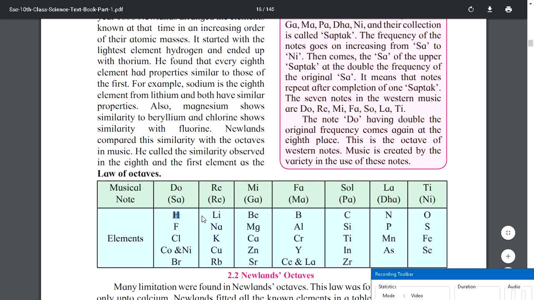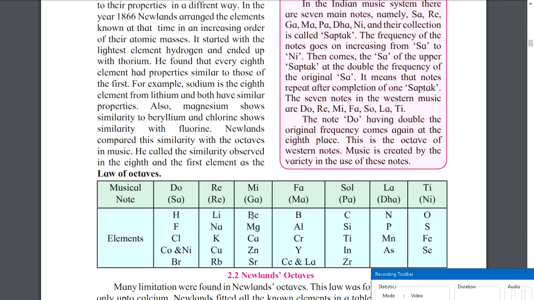So yeah, okay. Then lithium. If you don't know the name, it is completely fine. Just listen to what I am saying. Beryllium, boron, carbon, nitrogen, oxygen, fluorine, sodium, magnesium, aluminium, silicon, phosphorus, sulfur.